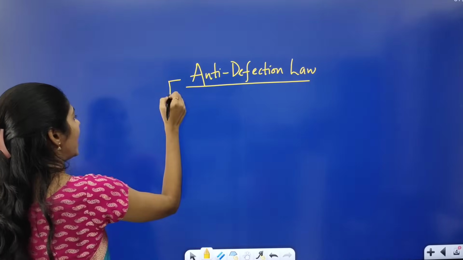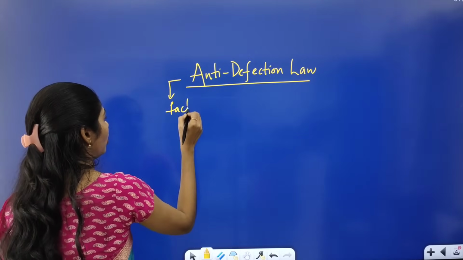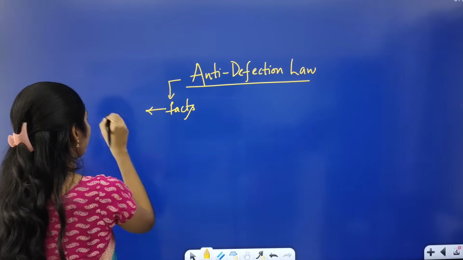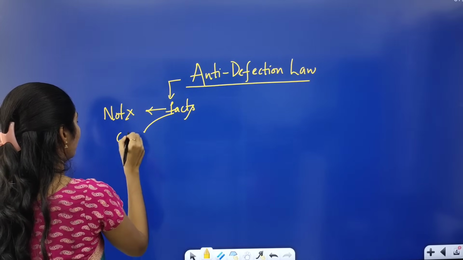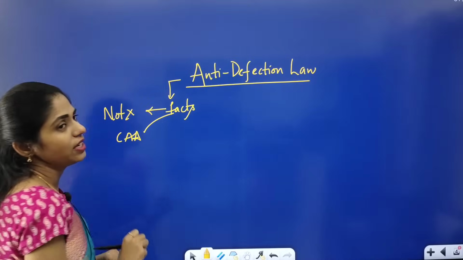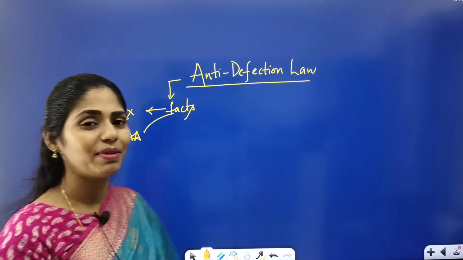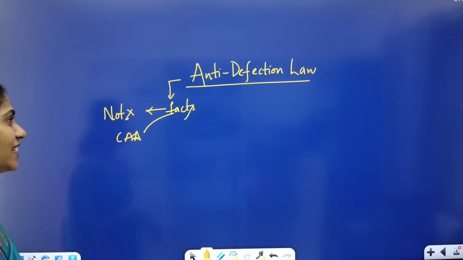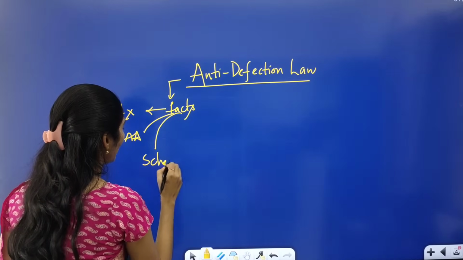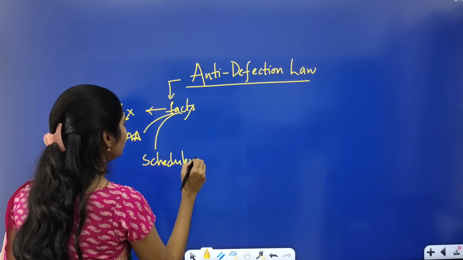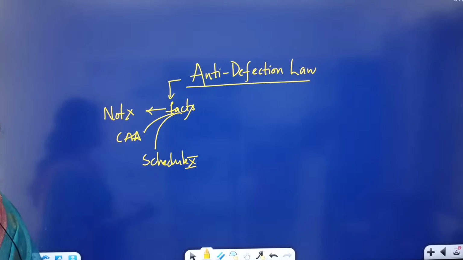If you see some facts regarding this anti-defection law, it is not present in our original Constitution. It was added by a Constitutional Amendment Act. Please tell me which Constitutional Amendment Act led to the adding of this anti-defection law. And because of this anti-defection law, we have one more new schedule, that is the Tenth Schedule of the Indian Constitution.